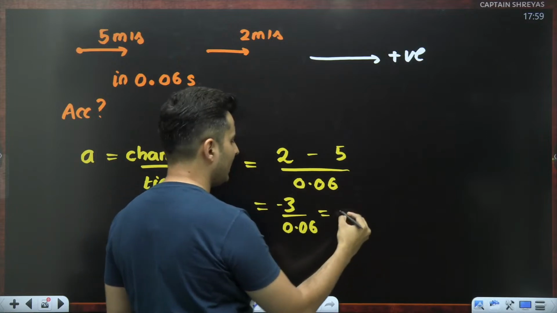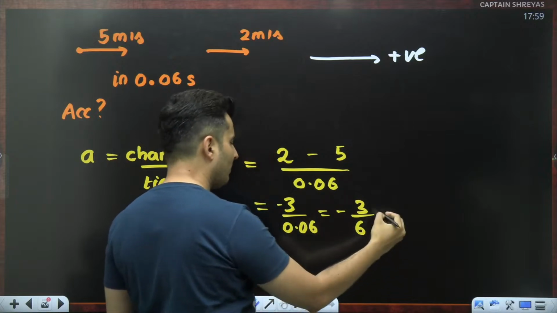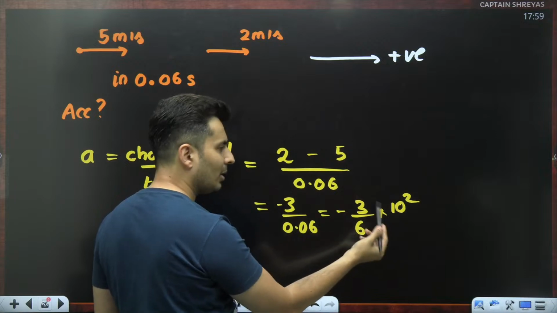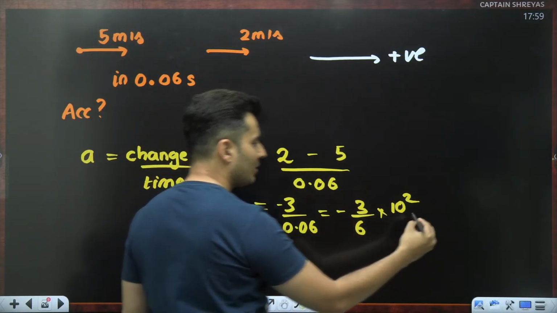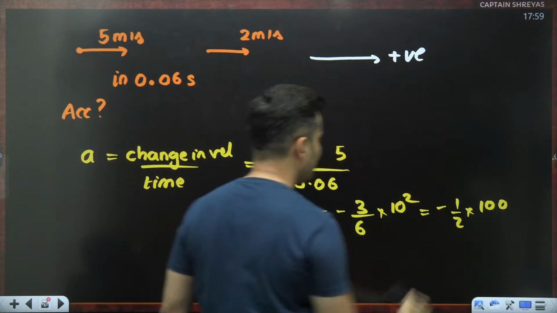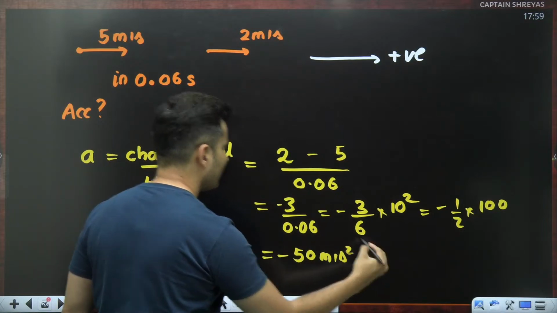Well, you can write it as minus 3 by 6, times 10 to the power 2 on the top. So 3 by 6, what is it? Half. So it is nothing but minus 1 by 2. 10 square is nothing but 100. So it is nothing but minus 50 meters per second square.